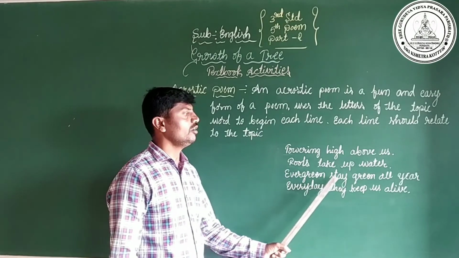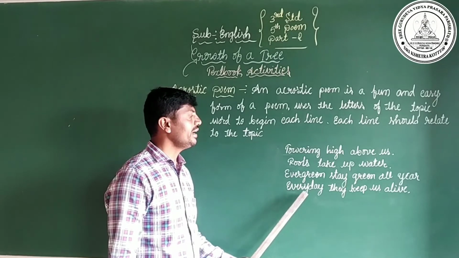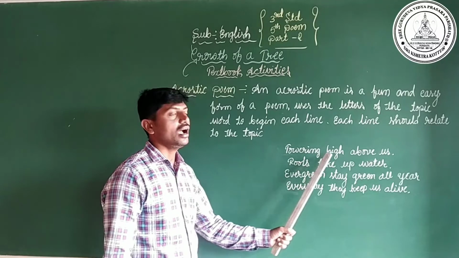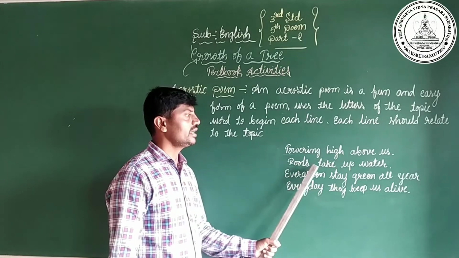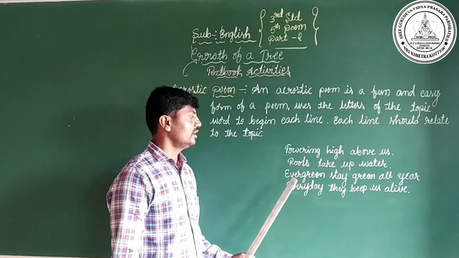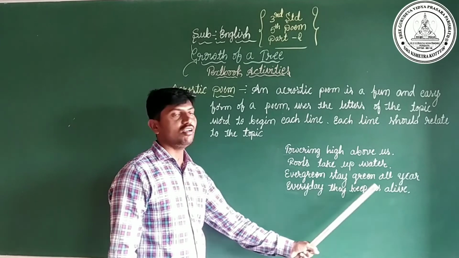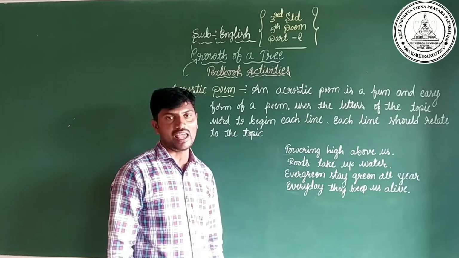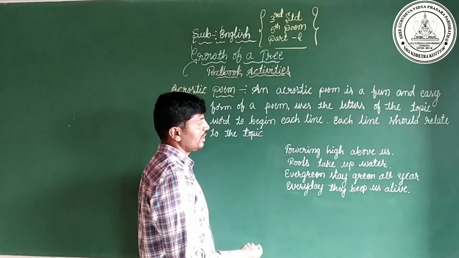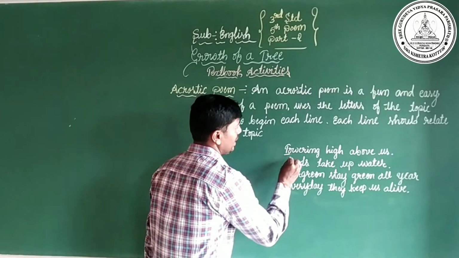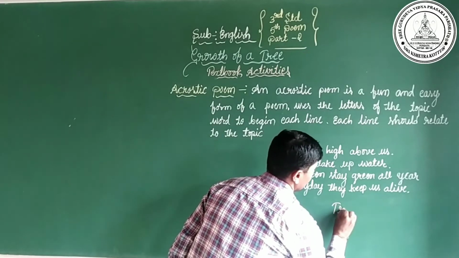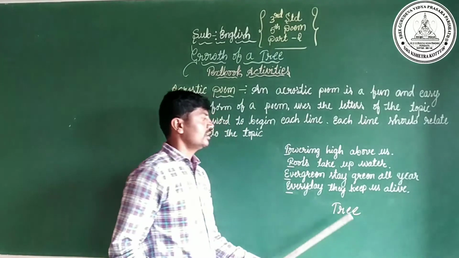Every green stays green all year. Every day they keep us alive. Can you say the topic word? Yes, T-R-E-E. Tree.